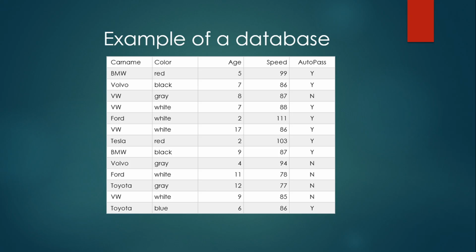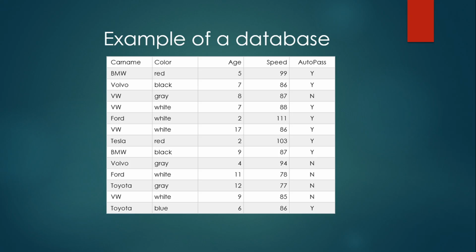Volvo, color gray, age 4, speed 94, autopass no. Ford, color white, age 11, speed 78, autopass no. Toyota, color gray, age 12, speed 77, autopass no. VW, white, age 9, speed 85, autopass no. Toyota, color blue, age 6, speed 86, autopass yes.